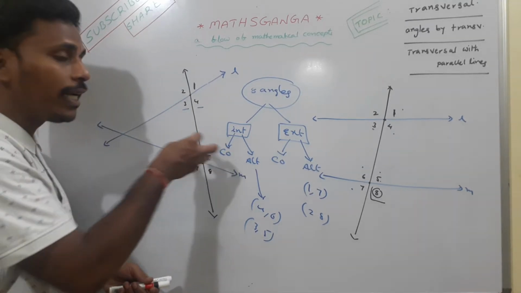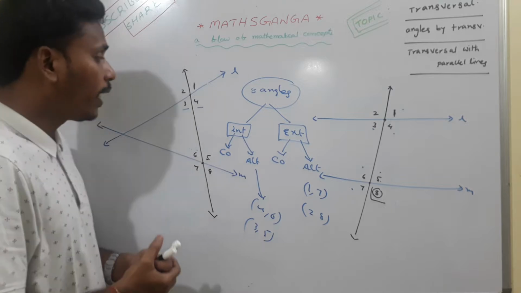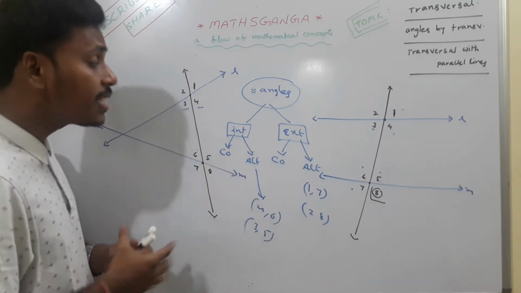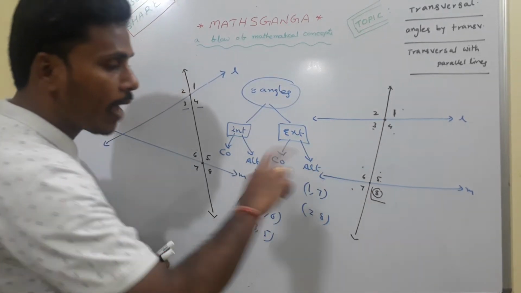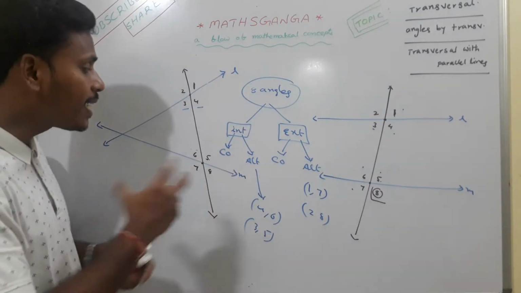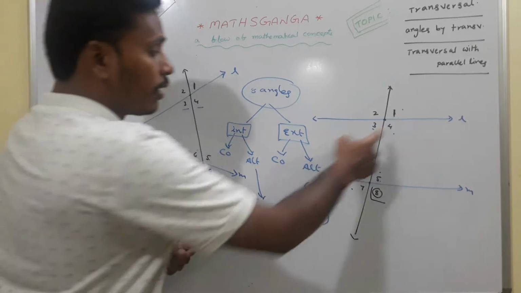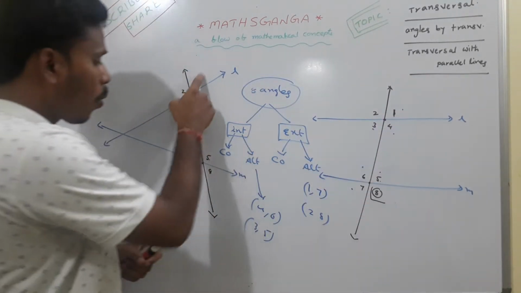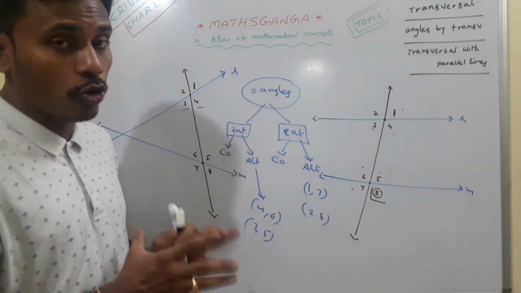See, pair of co-interior in both the cases: 4, 5 and 3, 6, pair of co-interior. Pair of co-exterior: 1, 8 and 2, 7, co-exterior. And then alternate interior: 4, 6, 3, 5, alternate interior. 1, 7, 2, 8, alternate exterior. This is the categorization of the angles.